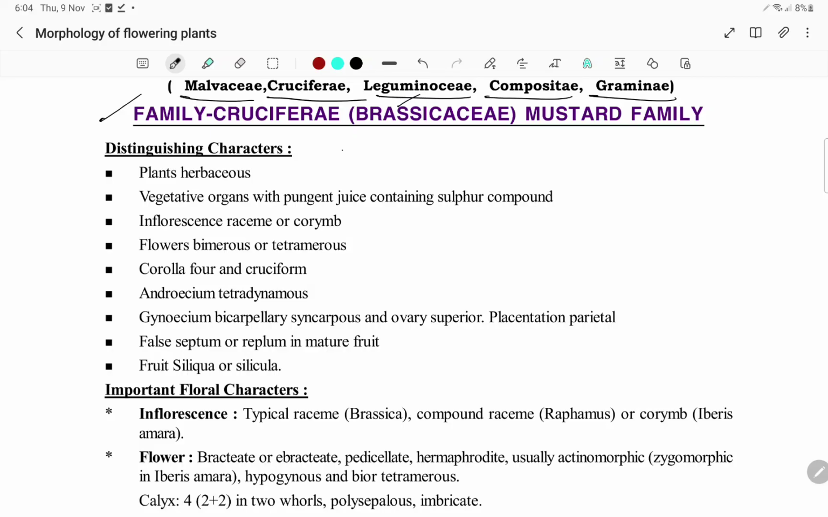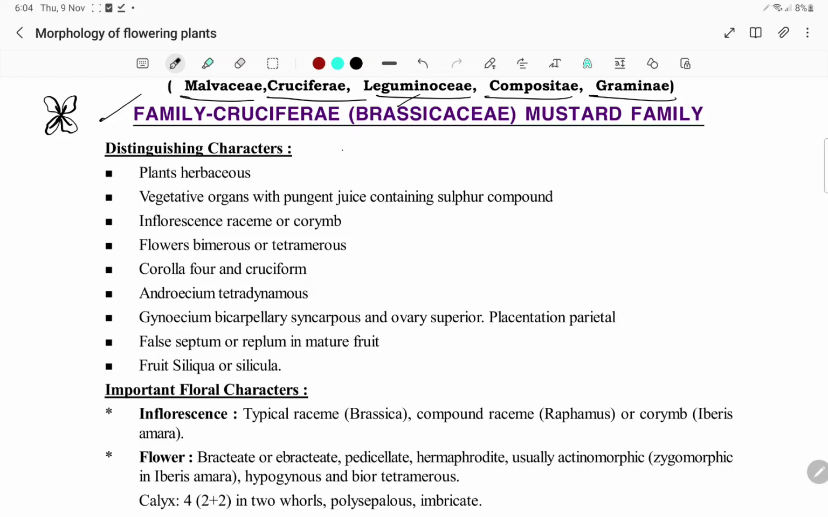Interestingly, why they named it Cruciferaceae is, the flower is present as a Greek cross. Like this, the petals are present. One petal is here and one petal is here. So you can see the cross petals. So that's why it has been named Cruciferaceae or Brassicaceae, the mustard family. So mustard, cauliflower, cabbage, radish, all of these come under Brassicaceae.